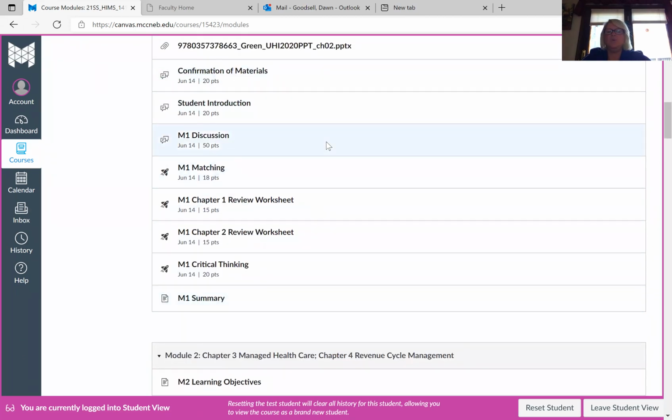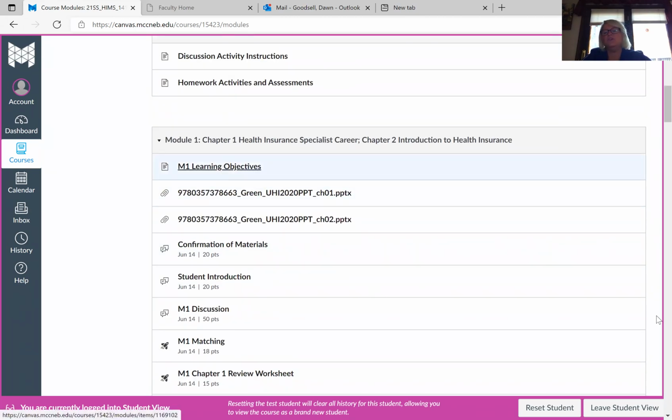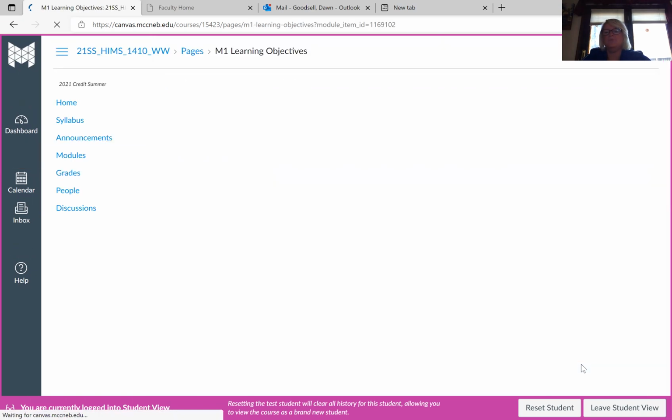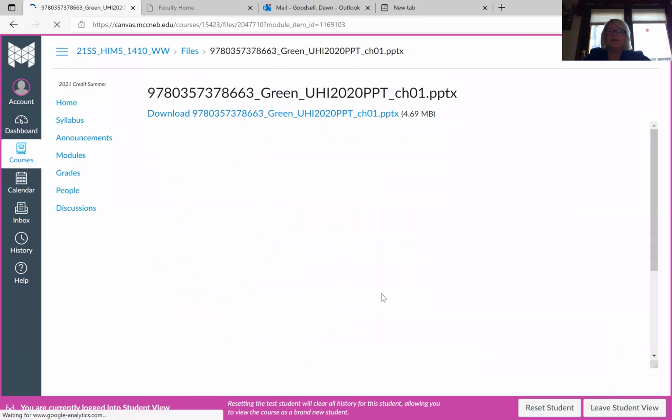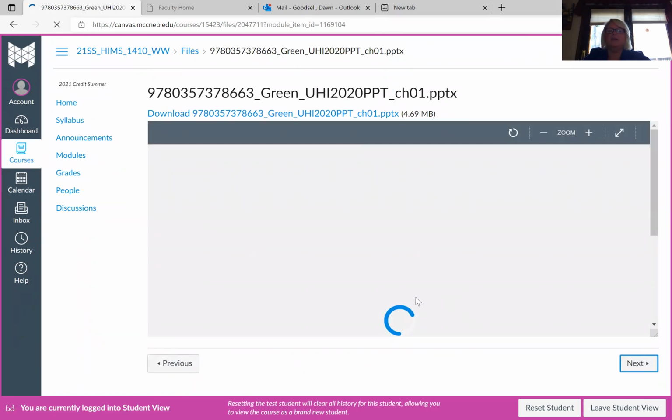But that's how you do it. You click on the first one, which is the learning objectives. Once you click on it and review it, hit the next button and you go to the next screen. That will take you to the PowerPoint. Review the PowerPoints, go to the next screen, and then it'll take you to the homework, then chapter 2, and so forth until you get to the end.